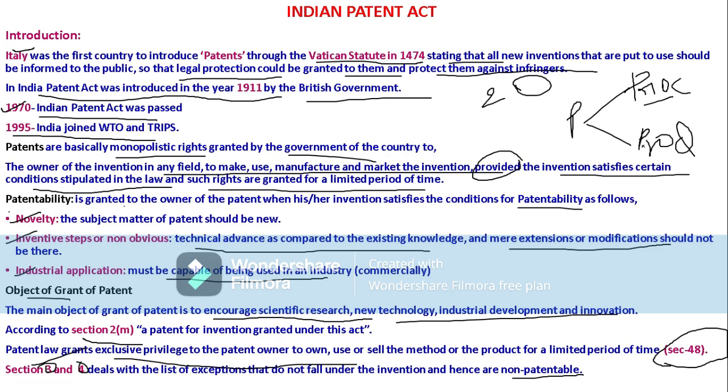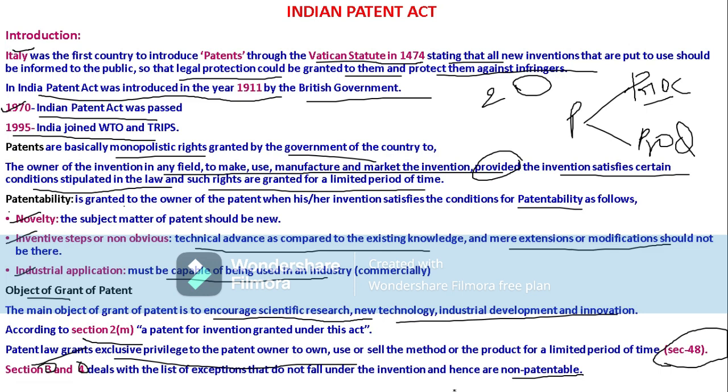So under patents we can see process patents and product patents. Here we will now see what those non-patentable aspects are.